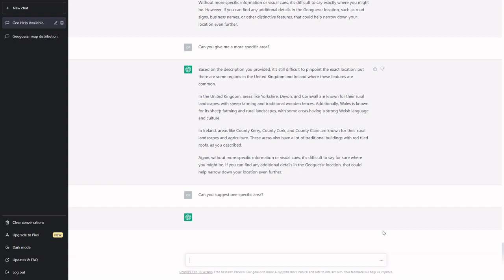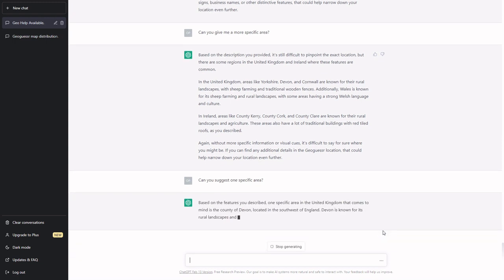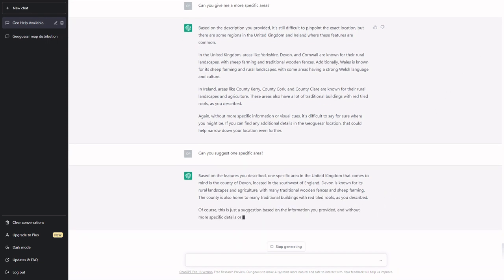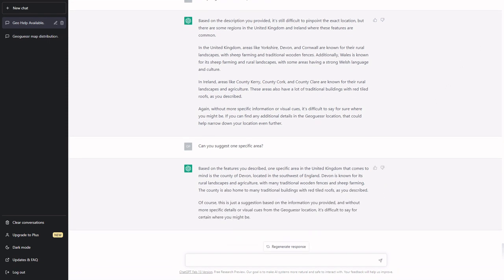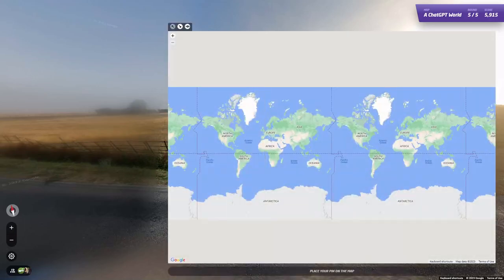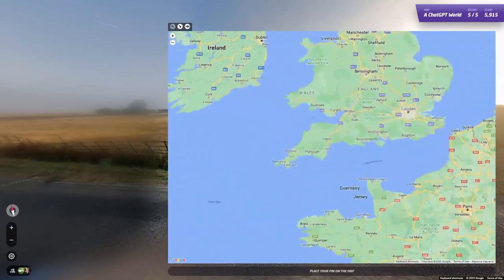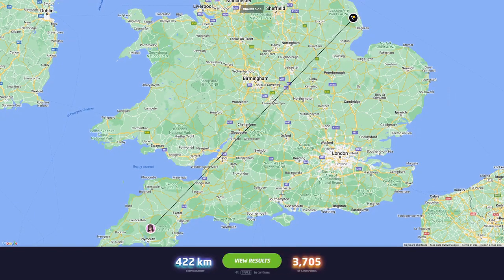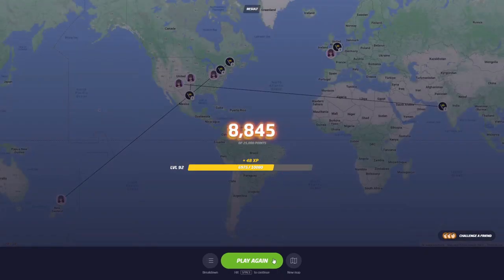And let's see if it can give me one area. And it wants me to guess Devon. Okay. Probably not going to be a good enough score for 10k points, but I think it's going to be close. So let's go ahead and guess somewhere near Plymouth. And it was in fact Lincolnshire. So yes, not quite 10,000 points, but it gave it a good attempt.